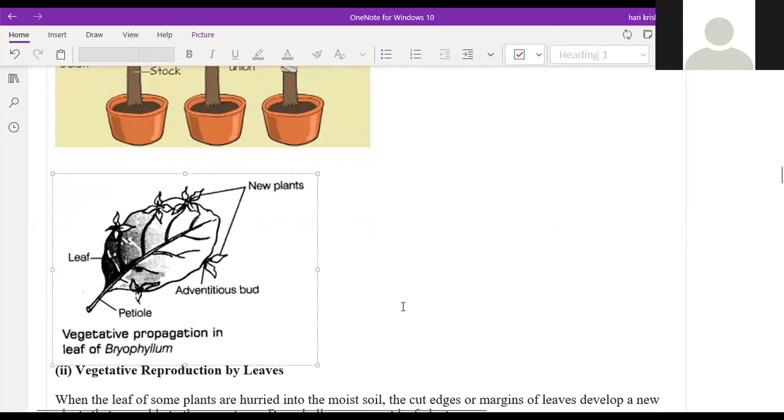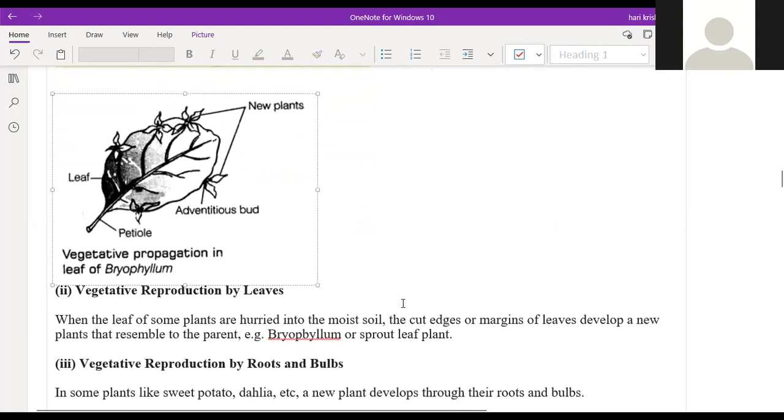Sir, on the surface of the leaf there are small buds. Yes, sir, I have seen it. Sir, on the ending of the leaves also the flowers are there. Sir, there are buds of flowers, sir. Those are the buds only, not the flowers. They are not the buds which develop into flowers. So these are just normal buds.